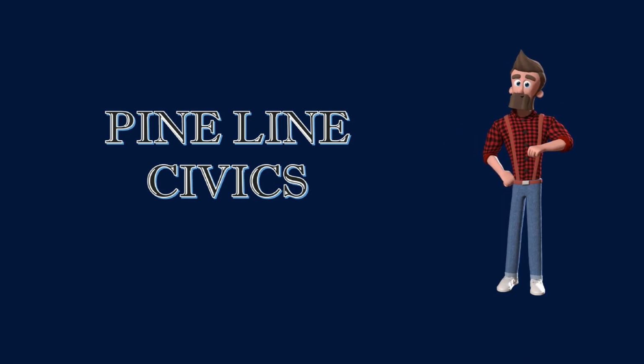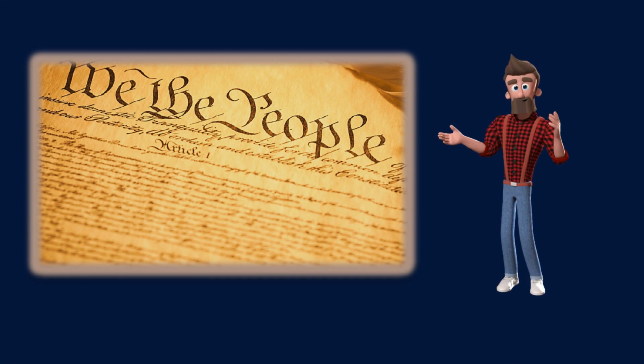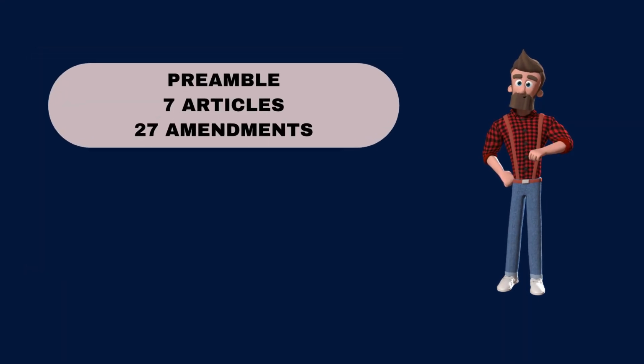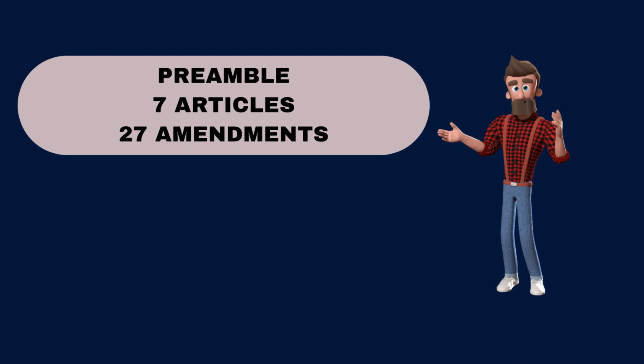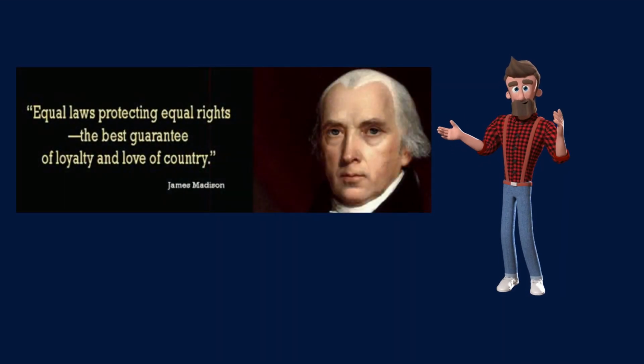In this video, we will outline the United States Constitution. The United States Constitution consists of a preamble, 7 articles, and 27 amendments. The preamble states the purpose of the Constitution, and since it is short, we will cover it real quickly.